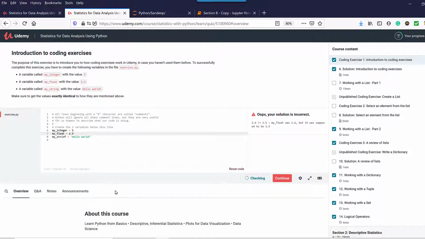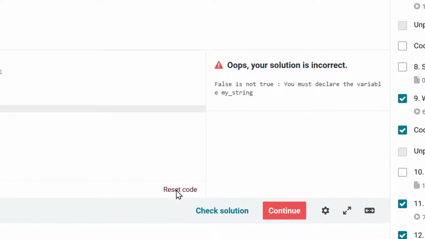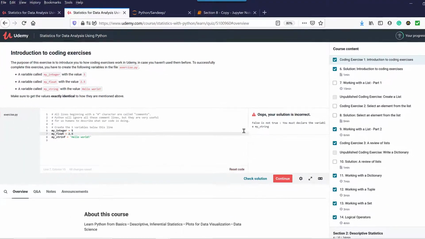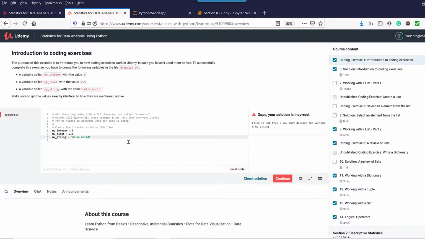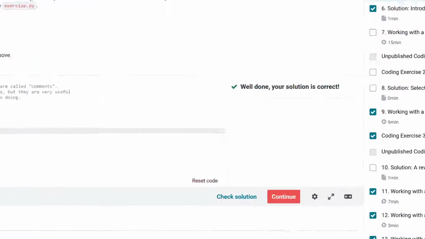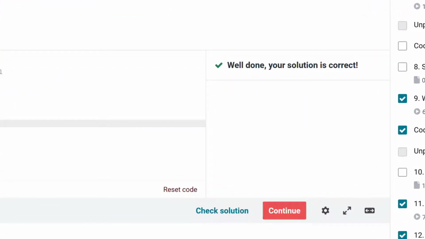With this, let me check my answer. Here I still have one more mistake, which is in the name of my string. Here I get that false is not true. You must declare the variable my_string. So the solution doesn't find a variable with the name my_string. That means there is a mistake here as well. If I put my_string and now check the answer, well done, your solution is correct. So this is how coding exercises work.